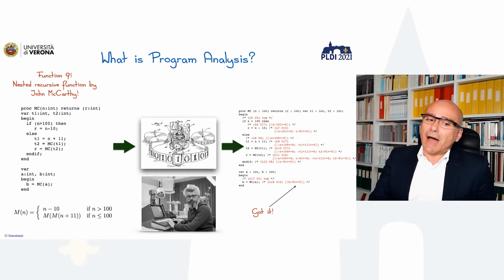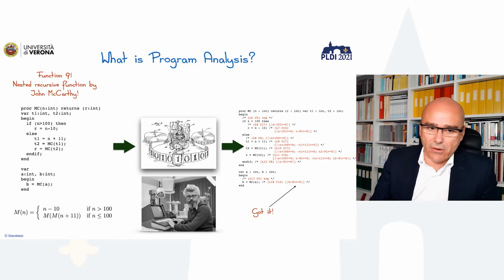And this no matter how you write the code. I mean, the code doesn't show the variable B to be assigned with the number 91. There's no 91 written anywhere in the code, but the analysis is able to extract that.